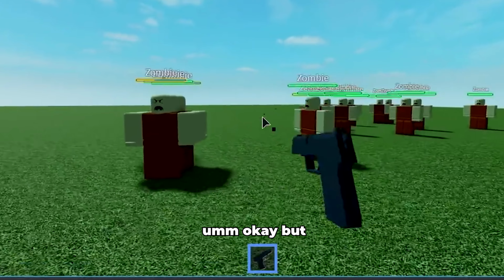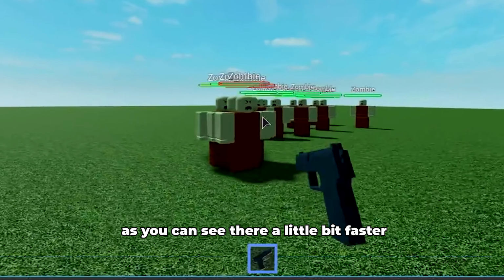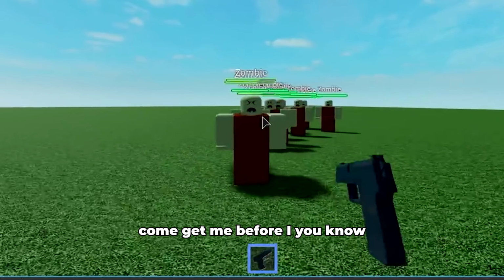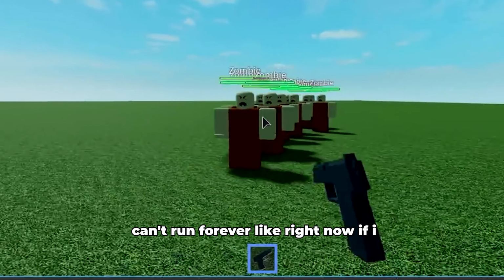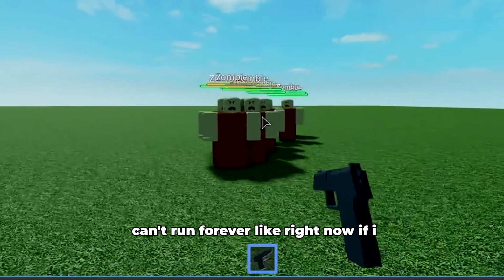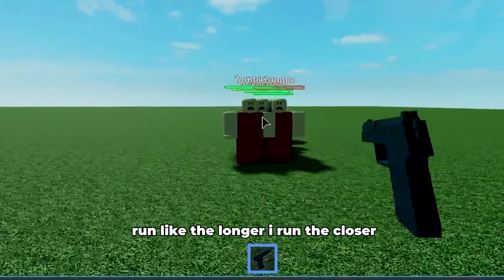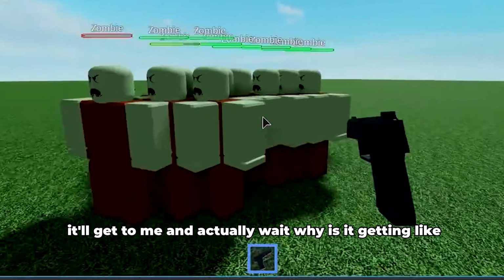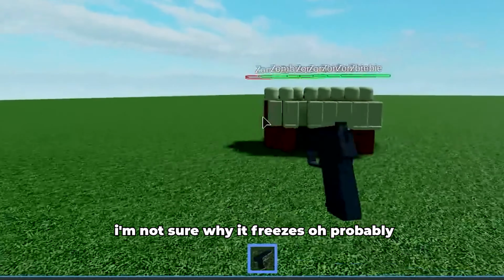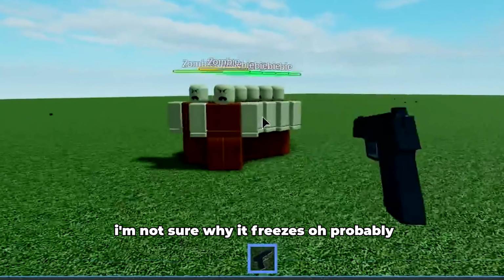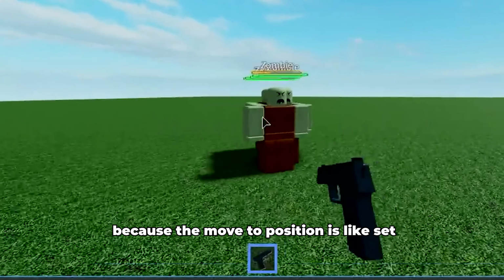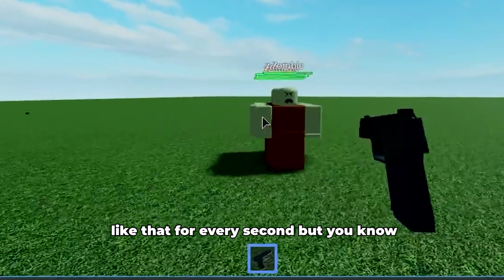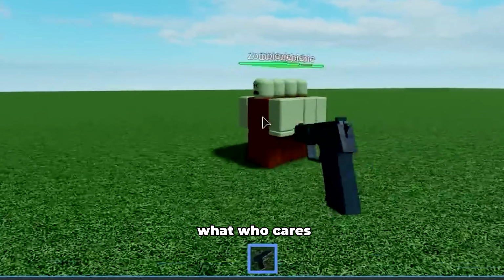Okay, but as you can see, they're a little bit faster, and now they can actually catch me. If I can't run forever, like right now, if I run like this longer, they'll get to me. And actually, wait, why is it getting jittery? This is kind of weird. I'm not sure why it freezes. Probably because the move position is set like that every second. But who cares?